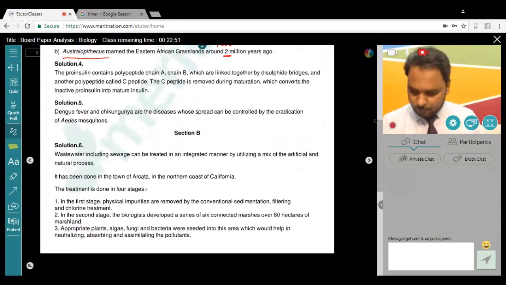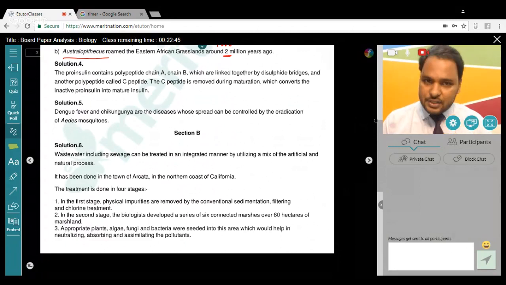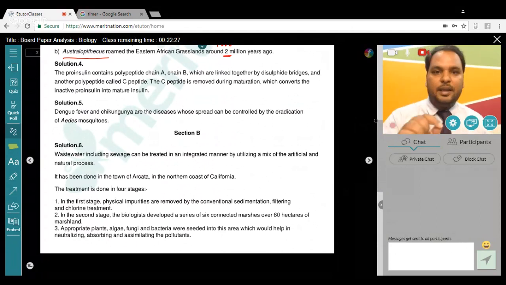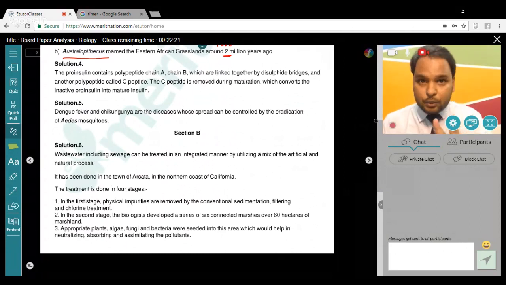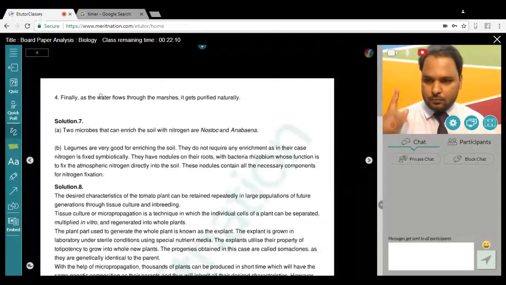So I'll just flip my paper, and here it is. Again, an NCERT question. Last chapter of NCERT. It was a question from a paragraph. It asks how a citizen group called Friends of Arcata Marsh, Arcata, California, USA, helped to improve water quality of the marshland using integrated wastewater treatment, explained in 4 steps. Those steps are actually given directly in NCERT. There are 2 steps. You just have to make it 4. That's the only thing you need to do. And that's what we have done here. We have just divided these, 1, 2, 3, and there's one more, 4th here.